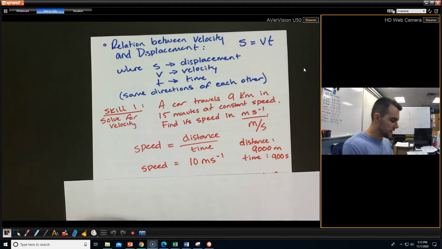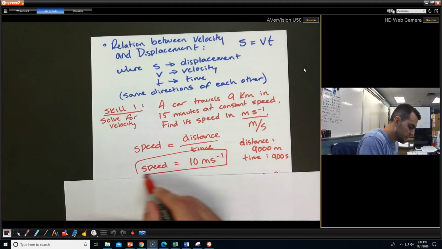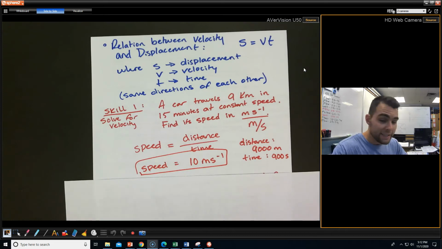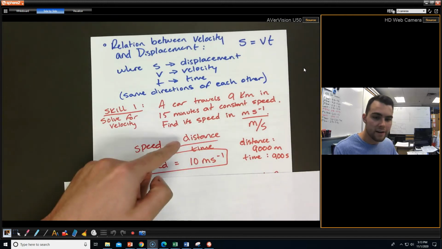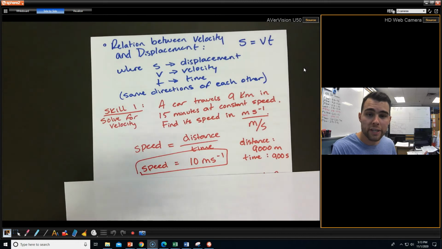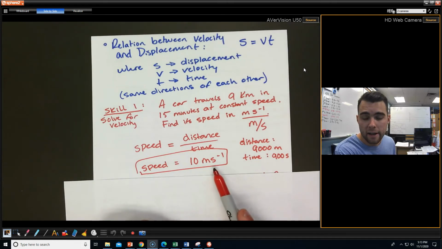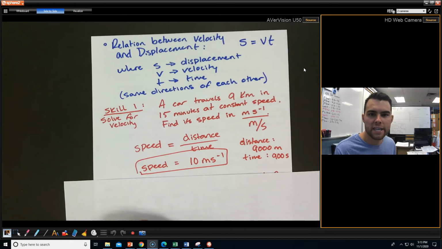And I'll write it like how the book likes to write it, okay? And that's all we needed to do for that problem. Now, notice this, it wasn't really that tough of a problem. But let's say I wanted to actually input these numbers in there. I would not include my units until the very end. Just as a way to make it easier on yourself.